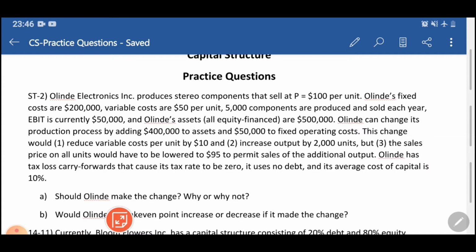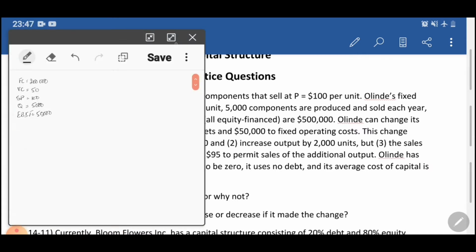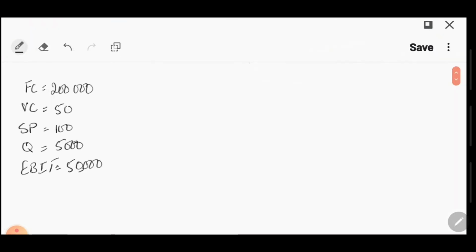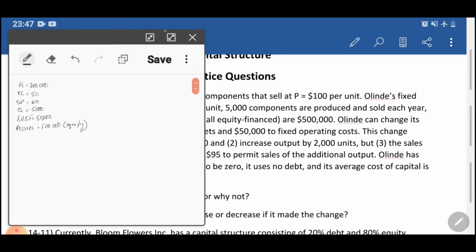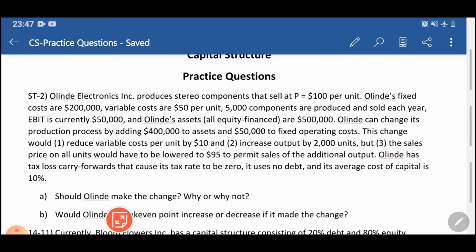All India's assets, all equity financed, are 500,000. So the assets right now are 500,000 and they are all equity financed. So this is the current information that we have. Till now, we read this much and this is all that we got from this.